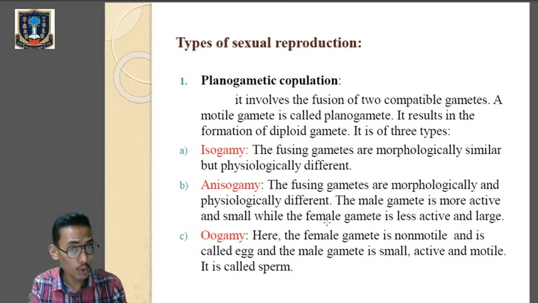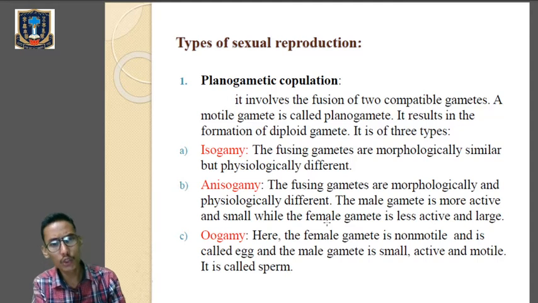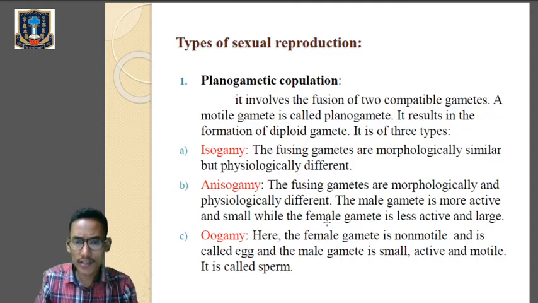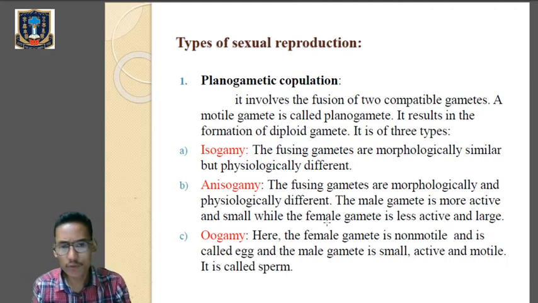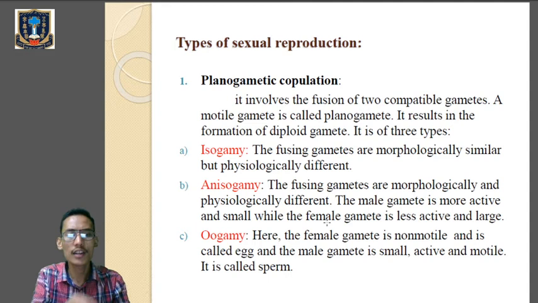But we'll only go through planogametic copulation. We'll not go through the rest of the types, but simply only planogametic copulation, and under planogametic copulation we'll see the 3 types of gametes: isogamy, anisogamy and oogamy, which are there in your syllabus.